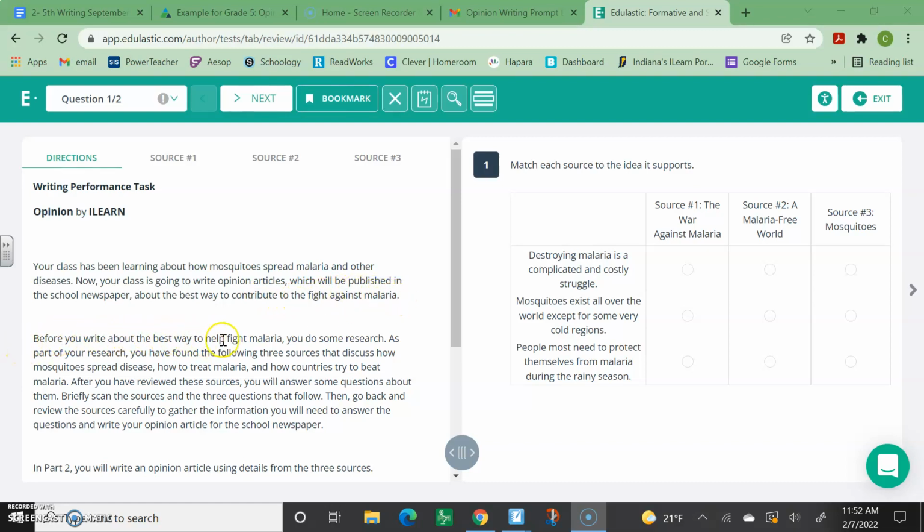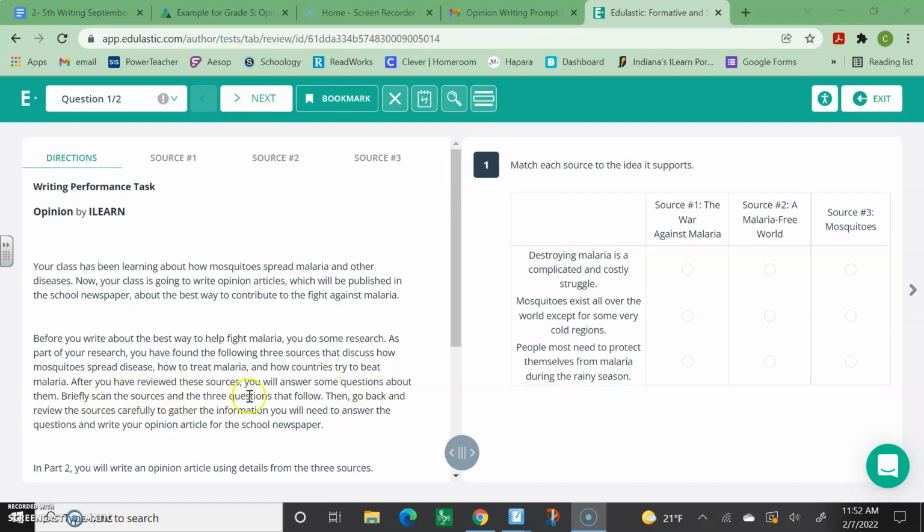Before you write about the best way to help fight malaria, you do some research. As part of your research, you have found the following 3 sources that discuss how mosquitoes spread disease, how to treat malaria, and how countries try to beat malaria. After you have reviewed these sources, you will answer some questions about them.